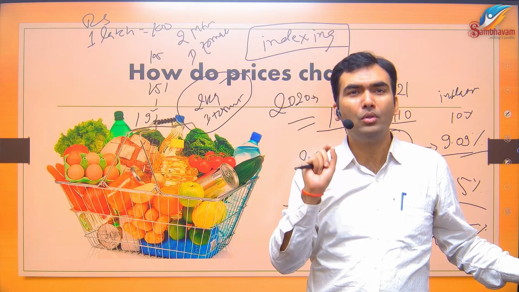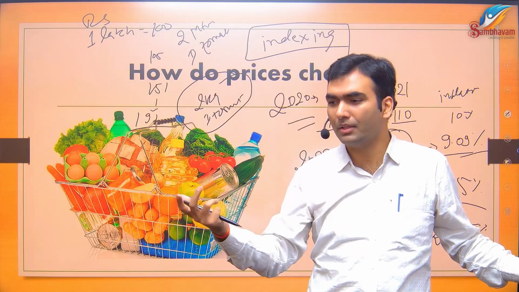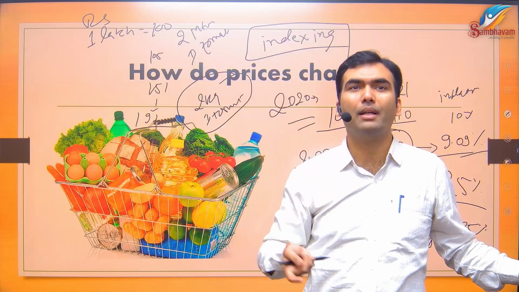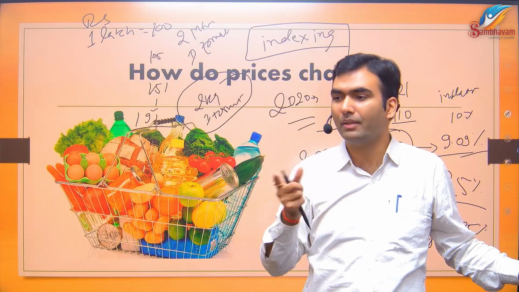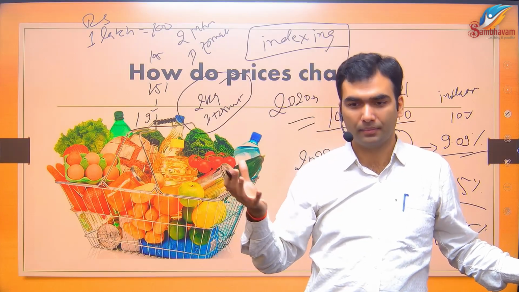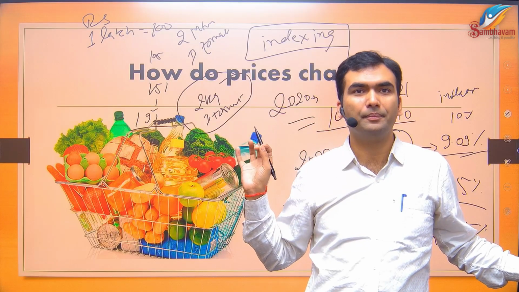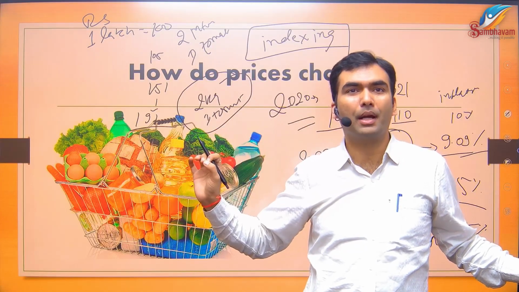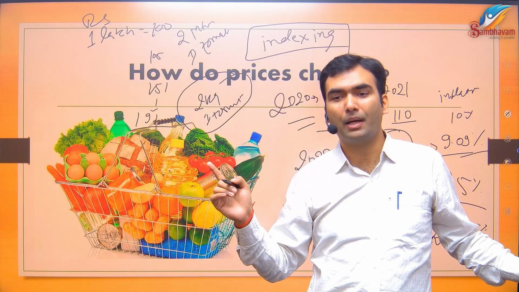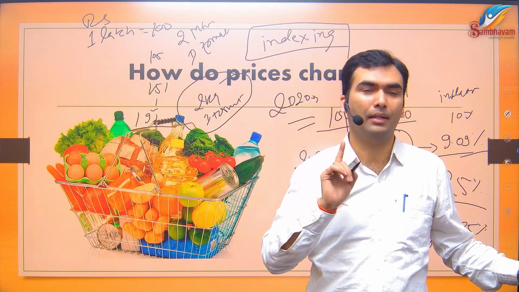Okay. In most cases, which is the price that the consumer pays? Consumer means you and me. It is retail prices. Not everyone can reach the wholesaler, or probably the wholesale market is not supposed to supply directly to you. That's why they say that only if you buy 5 kg or only if you buy the whole carton. The wholesale market is not meant for that. Okay. So if we track the prices in the retail market, it is called CPI. If we track the prices in the wholesale market, it is called Wholesale Price Index.